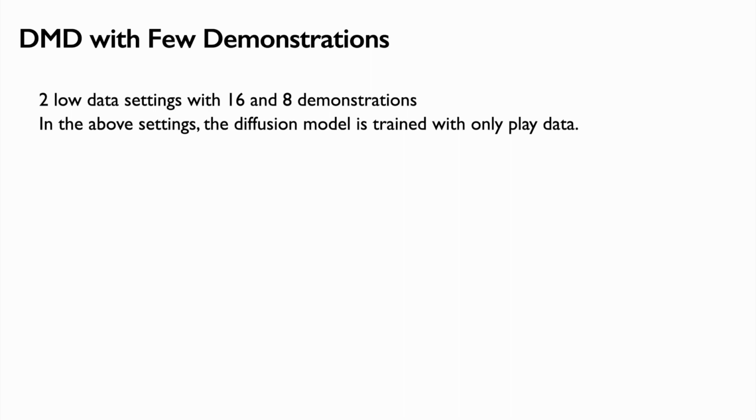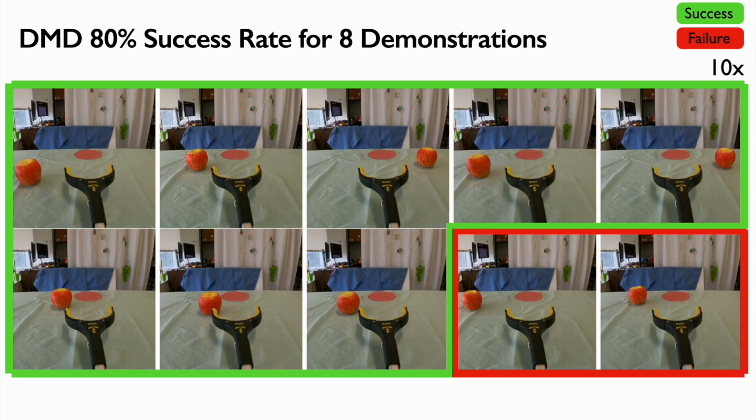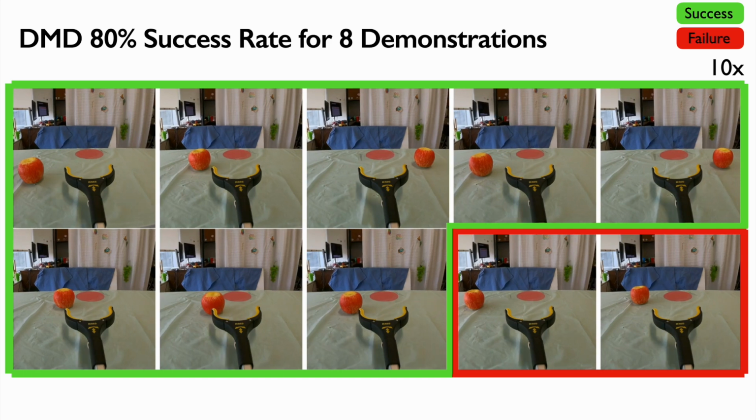We consider two low data settings with 8 and 16 demonstrations. For these settings, the diffusion model is trained with only play data and has no access to the 24 demonstrations. We see that DMD maintains an 80% success rate with only 8 demonstrations. Here are the videos of DMD with only 8 demonstrations.